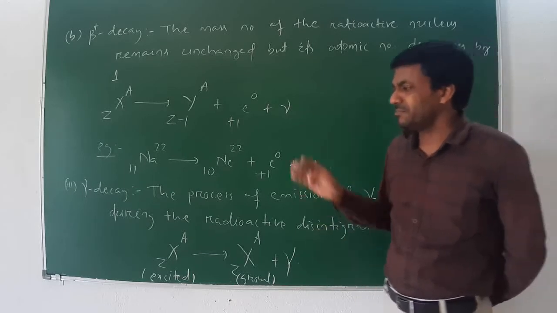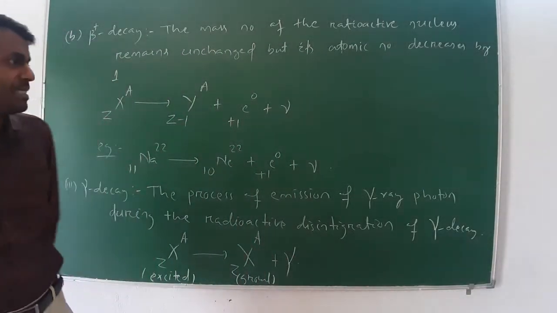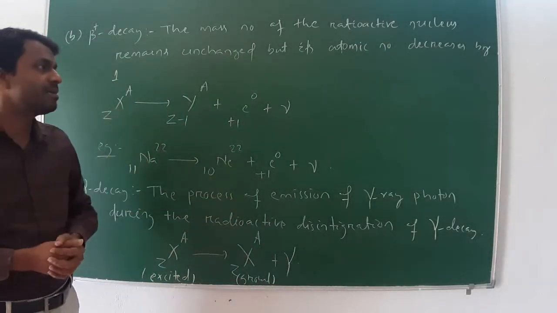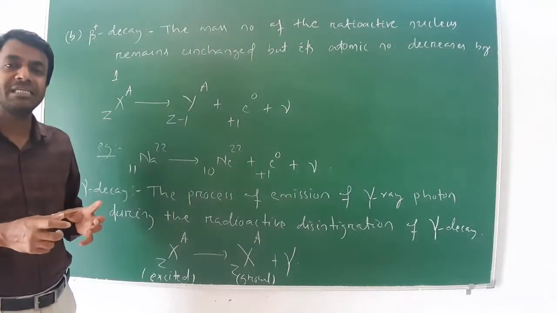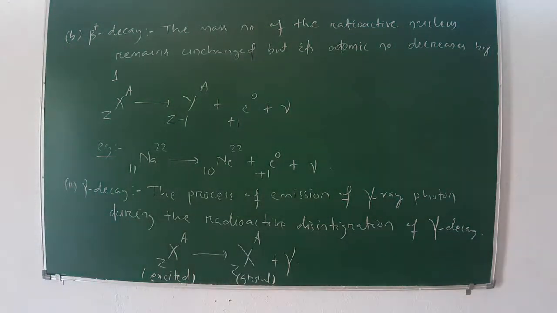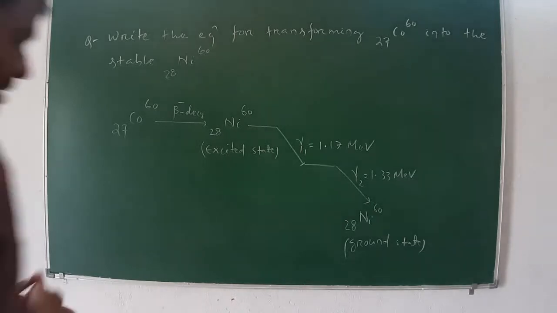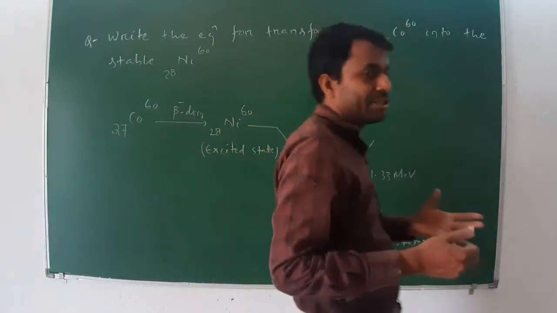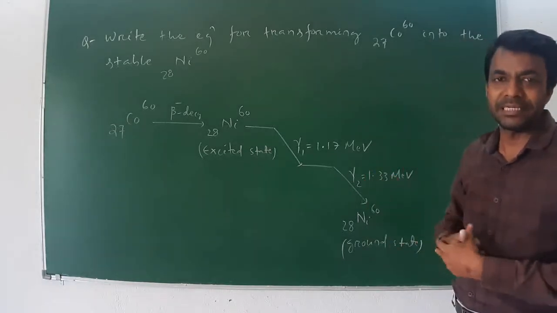These are basically the three types of decay: alpha decay, beta decay and gamma decay. Now we will give an example in which beta decay and gamma decay occur. Let me discuss a question related to alpha, beta and gamma decay.